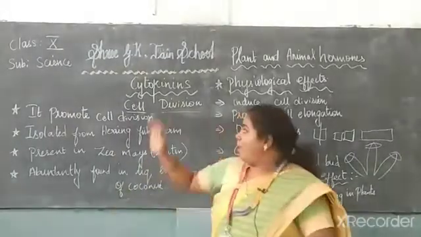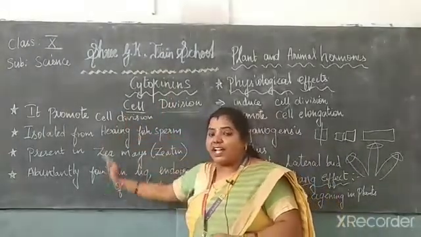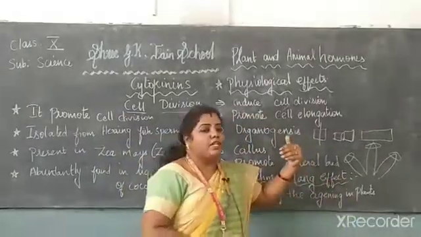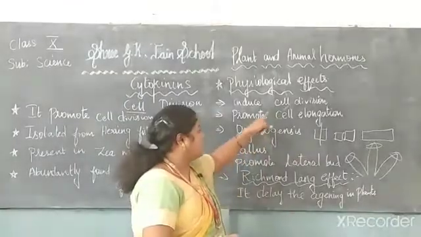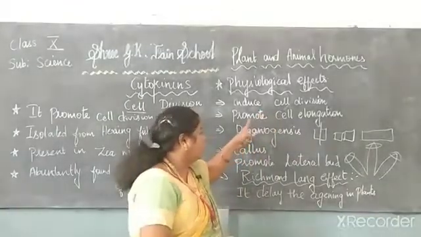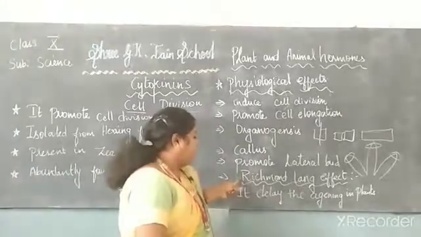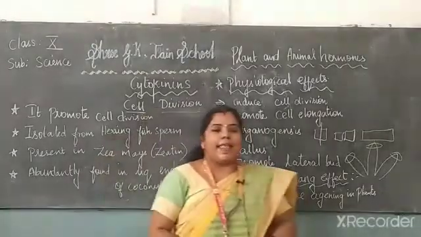About the cytokinins, we have discussed where they are extracted and where they are present. Then the physiological activities: the major physiological activities are cell division and cell elongation, organogenesis, callus, promoting the lateral bud, and finally the Richmond-Lang effect.